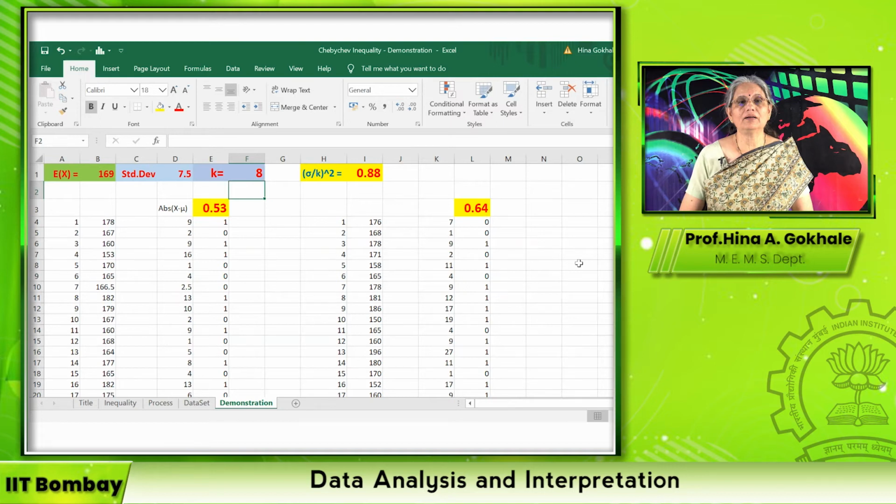This is part 1. The second takeaway is that compared to Markov's inequality, Chebyshev inequality gives a closer bound to the probability. You just think about it and check it out yourself.